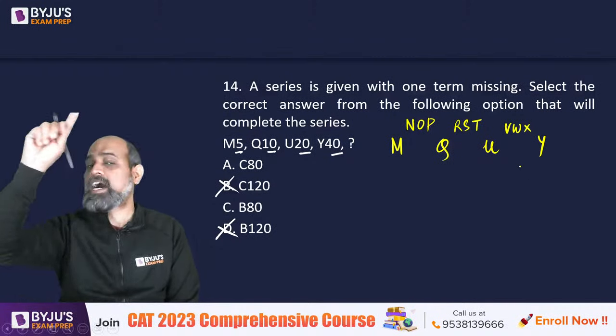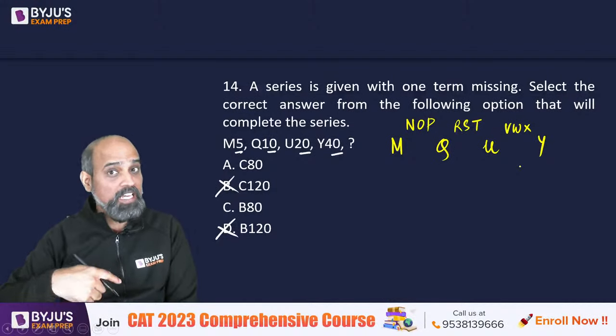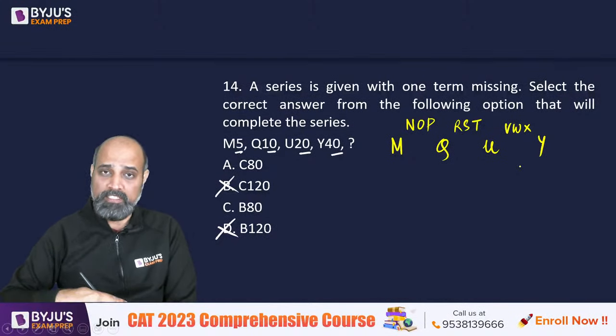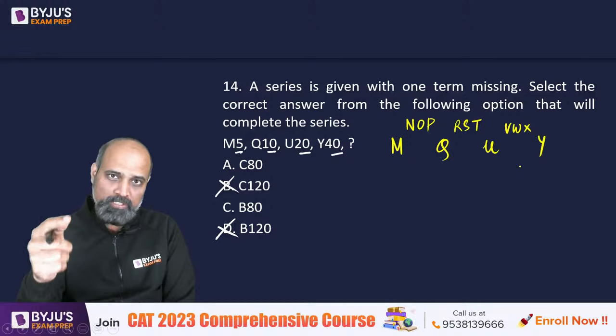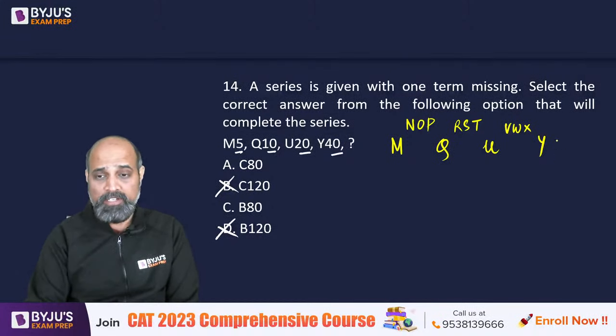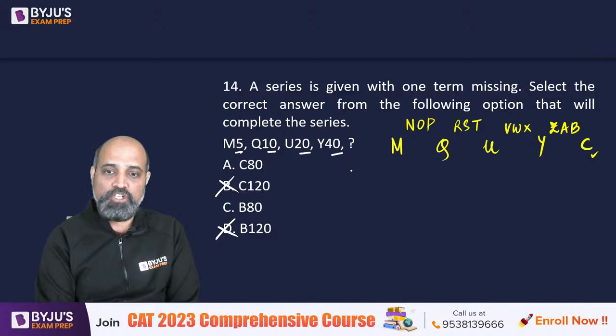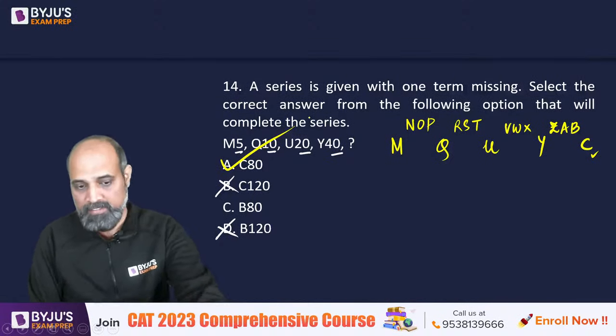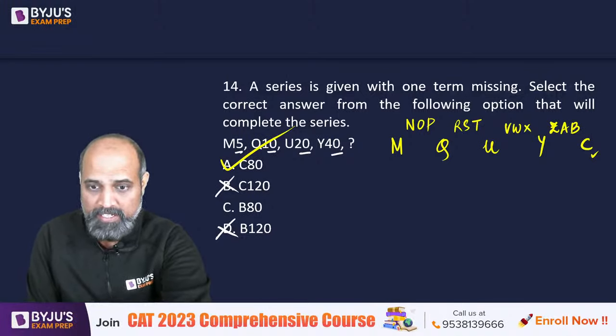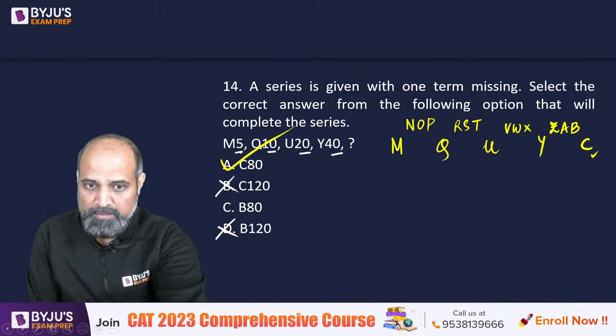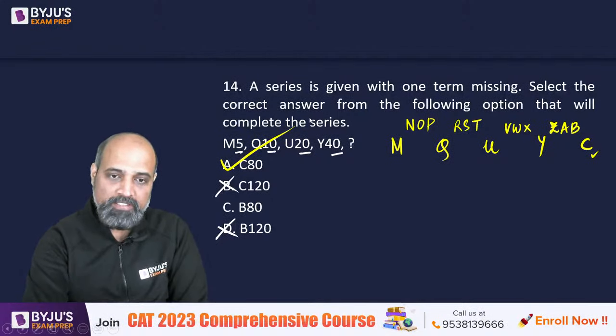And what happens after you reach the end of an alphabet series? Z के बाद वापस A चालू होता है. It's cyclic in nature, right? So after Y you will have Z, A and B. ये चला जाएगा. You will have a turn for C. So C का turn आएगा. So it should be C 80. So alpha is the answer. A option, right? Good, good. सब सही. All good. Very nice.